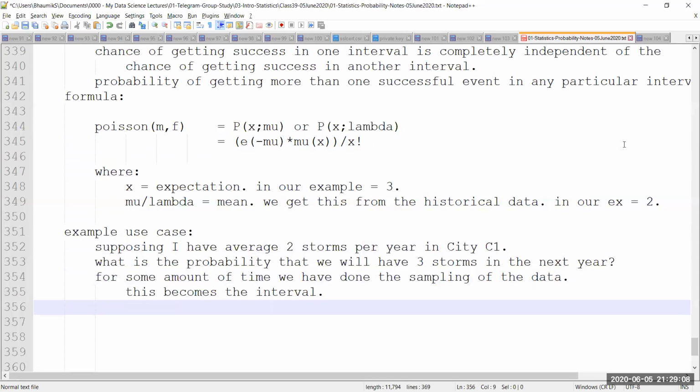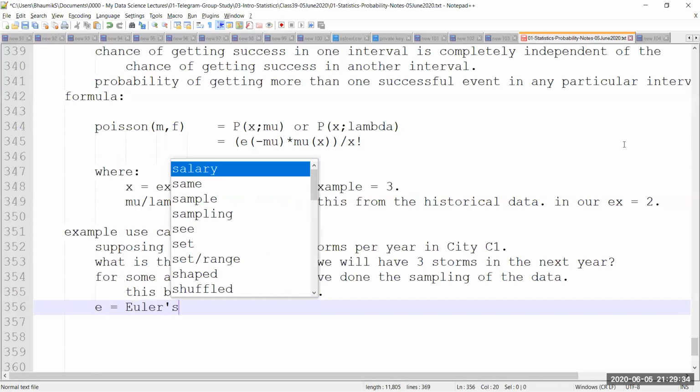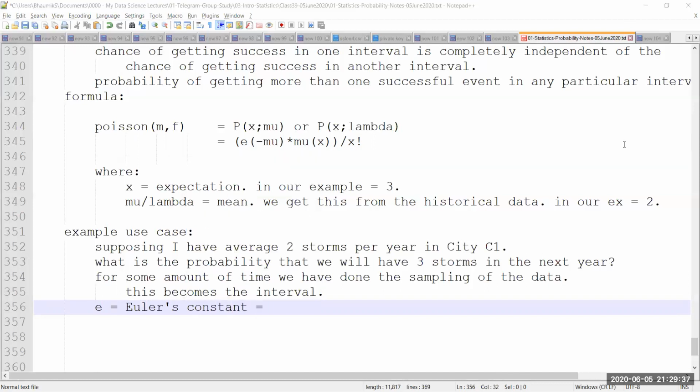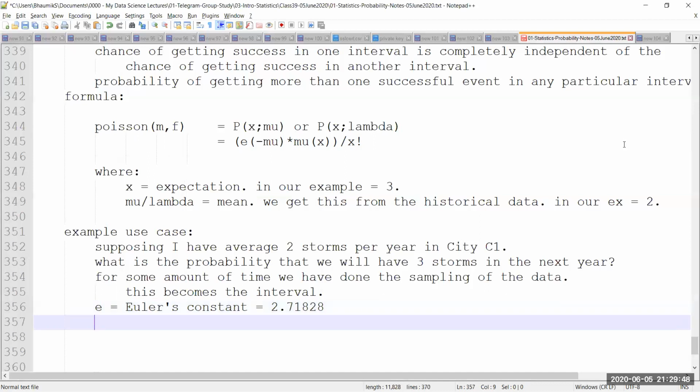So if I ask, what is the probability of getting 3 storms in a year, then I would like to know what kind of an average between 3 multiplied by 2 multiplied by 1. So it is like compounding the effect, right? If I put the values in this formula, I will get some answer, but first of all I need to know the value of E. E, otherwise known as Euler's constant, has a significant and straightforward value. It is 2.71828. So Euler's constant is always 2.71828.